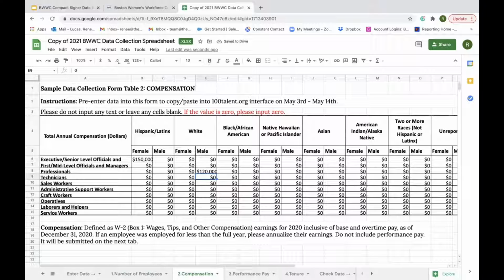Now, if an employee was employed for less than the full year, please annualize their earnings. For more detail on how to do this, you can reference our data preparation guide. Now, a yellow warning can pop up if the number you entered looks high. So for our CEO, maybe I entered something that looks like that, and the cell turns yellow. We know that some organizations are larger, and you actually might have this amount in compensation, so you are able to submit the data in the yellow cell, but the warning is there just to encourage you to take another look at it. Now I'll put her back to her appropriate amount, and the cell turns white.